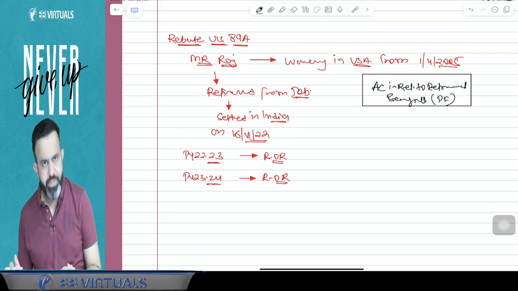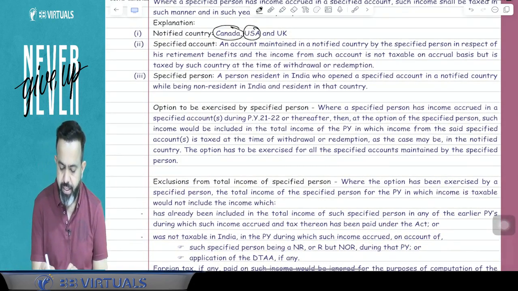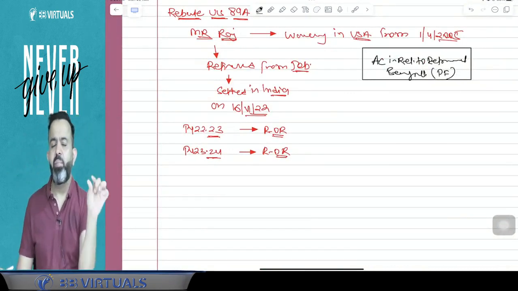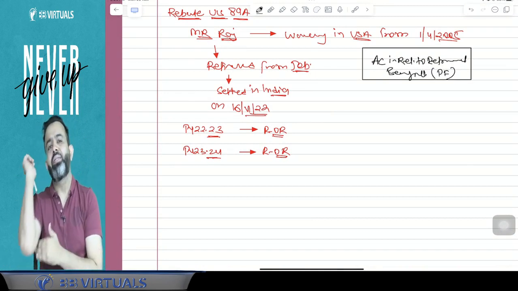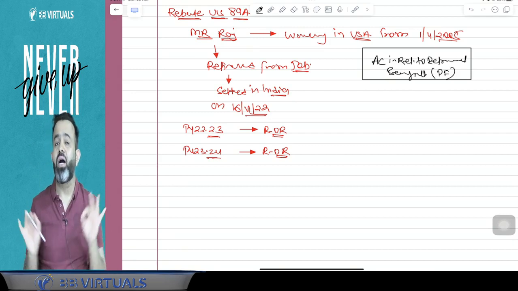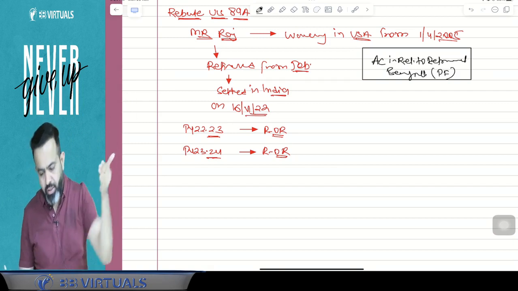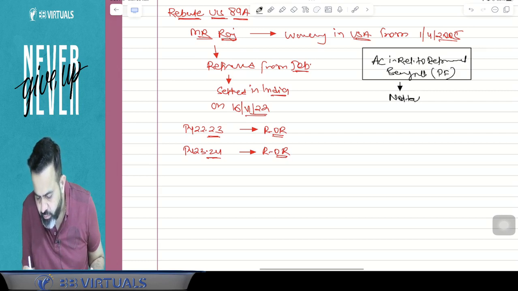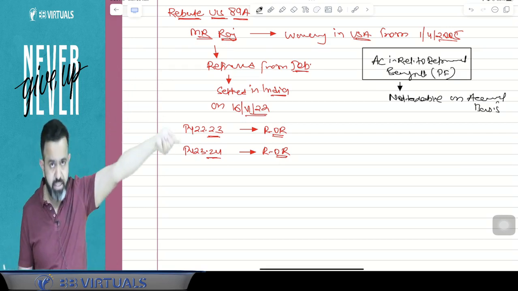Now guys, what happened? In the USA, in the UK and in Canada, in these three countries, there are some specified retirement benefit accounts like RPF, PF and all. So if any income is from that account, then that is not taxable on accrual basis. It is not taxable on accrual basis in that particular country.